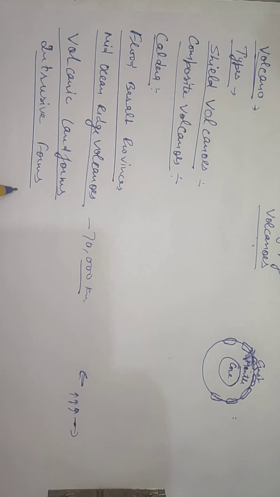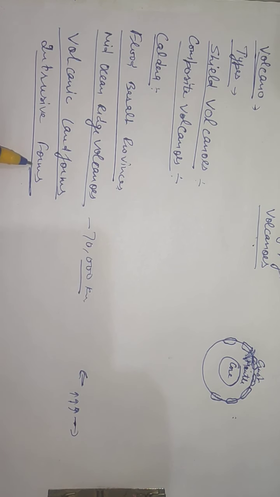The cooling may take place either when it reaches the surface or while the lava is still in the crust portion. Depending on the location of the cooling of the lava, igneous rocks are classified as volcanic rocks and plutonic rocks. The lava that cools within the crustal portion assumes different forms, which are called intrusive forms.